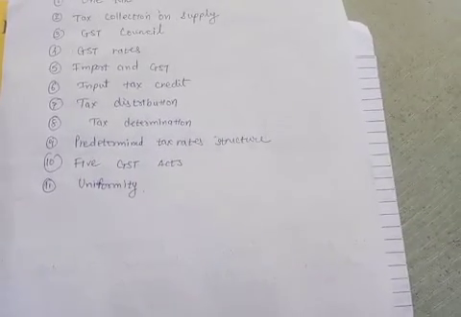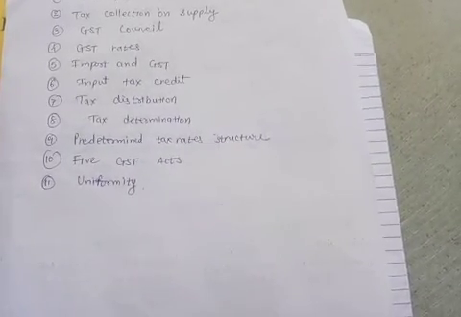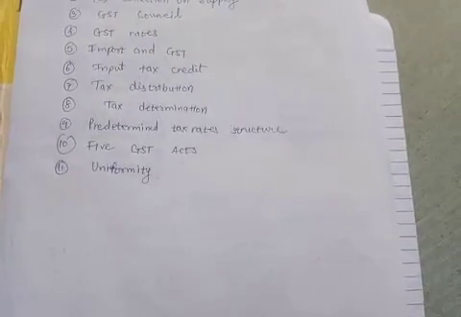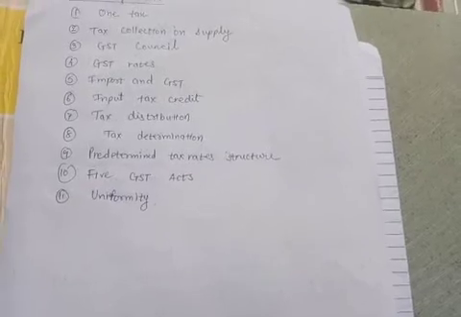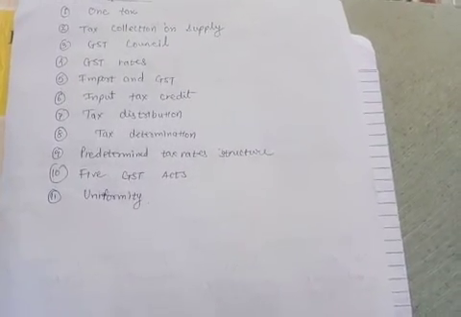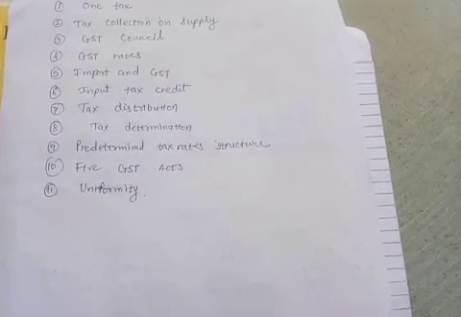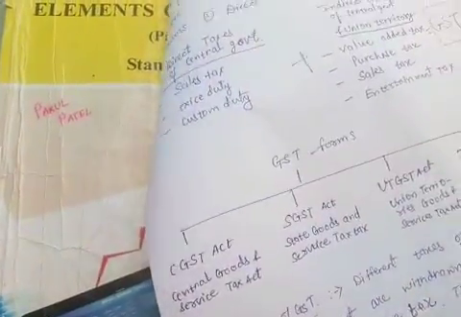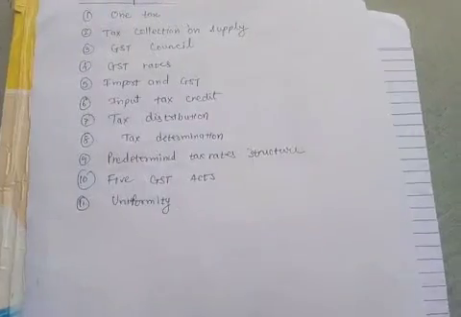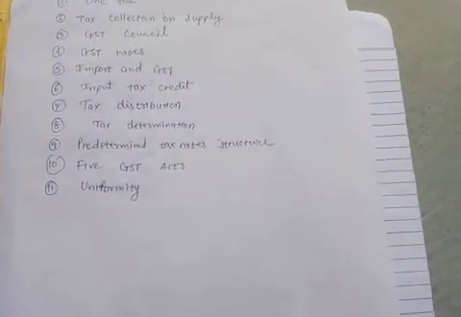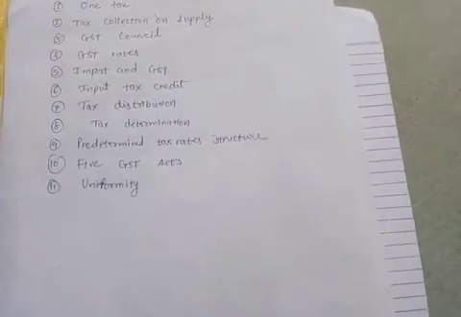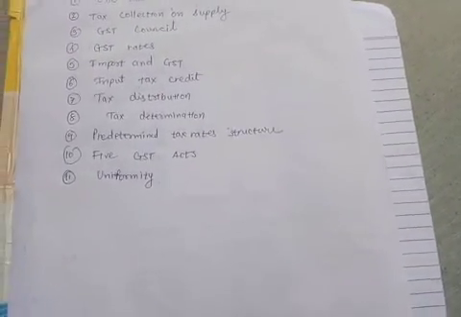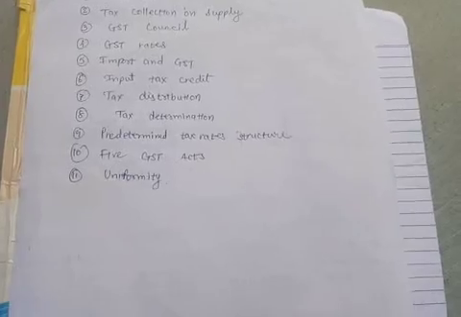Then predetermined tax rate structure. Now the government predetermines the tax rates of the GST. Each one has to pay those taxes only. Now the 5 GST Act. हमने आगे देखा that 5 GST forms. So government has prepared 5 GST forms. Whatever is applicable to us, that we have to pay. Then uniformity. Each tax is uniform, right?